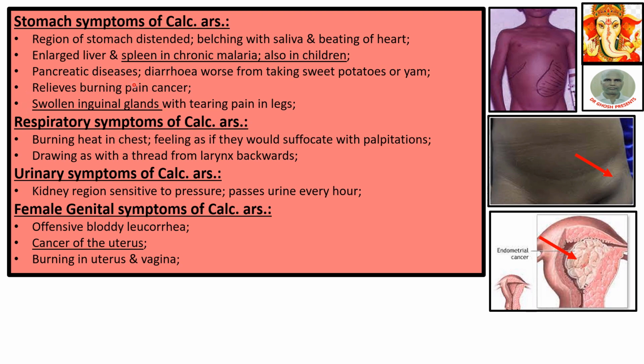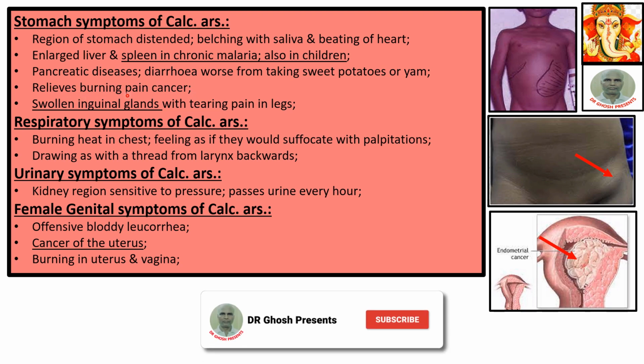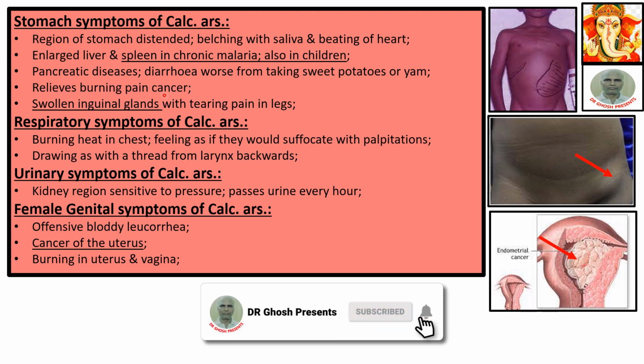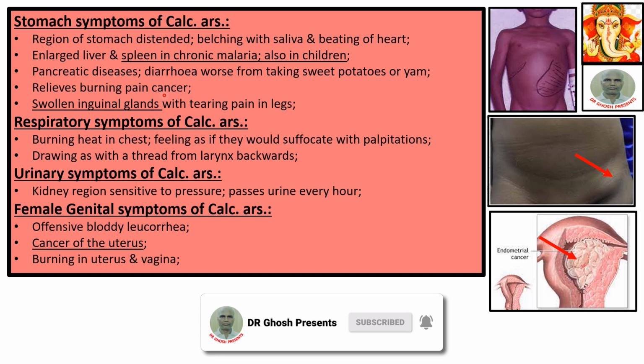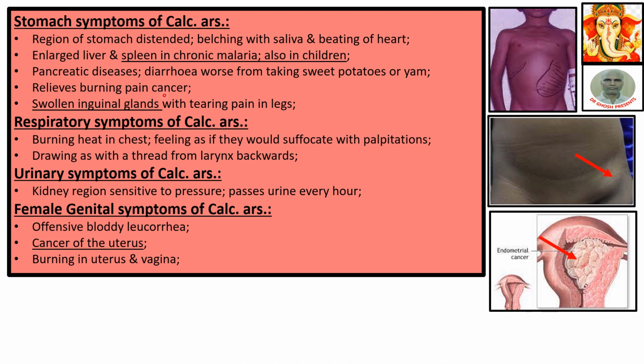Pancreatic diseases. Pancreatic disease is a very rare disease. Diarrhea worse from taking sweet potatoes or yam. Relieves burning pain of cancer. Mind it, relieves burning pain of cancer. In cancer, sometimes burning pain is there, and that burning pain is not mitigated by any medicine. But Calcarea Ars has shown a positive action here. It relieves the pain. It is not a cure, but pain is relieved. That is sometimes very important for the patient.